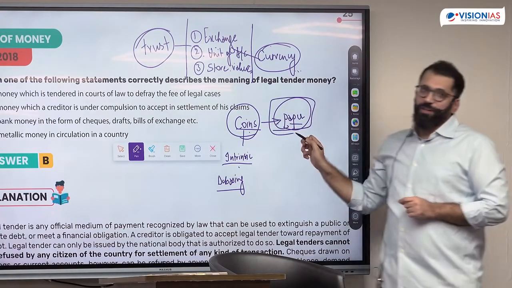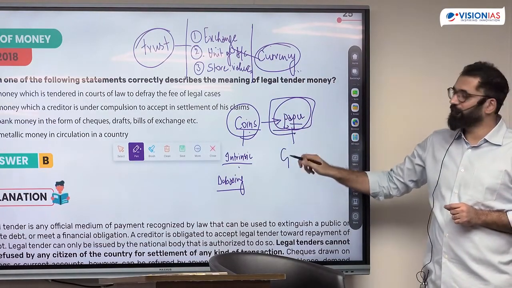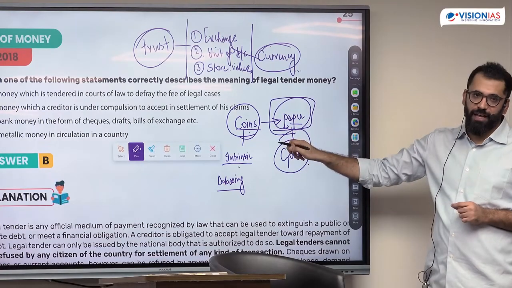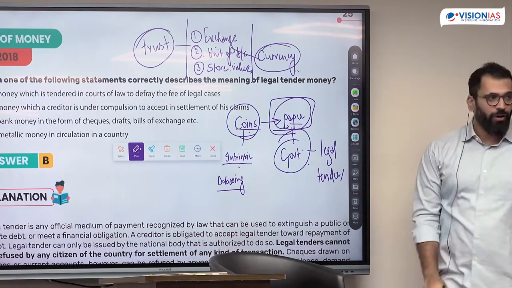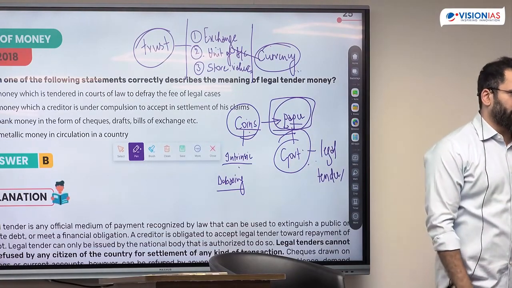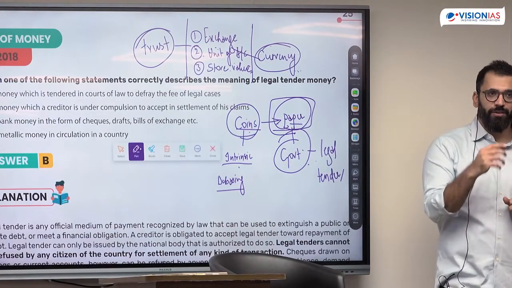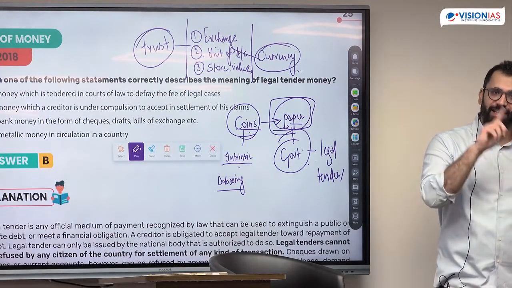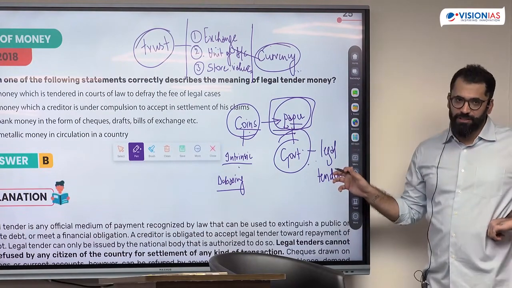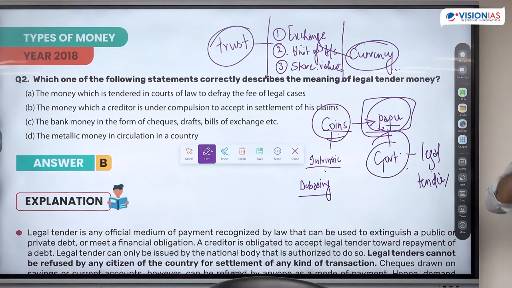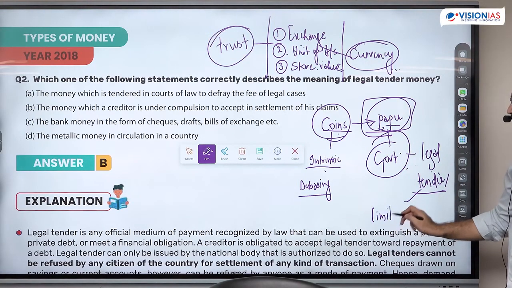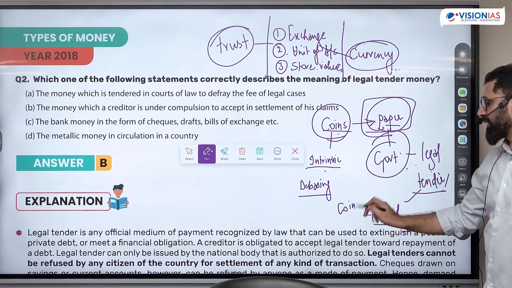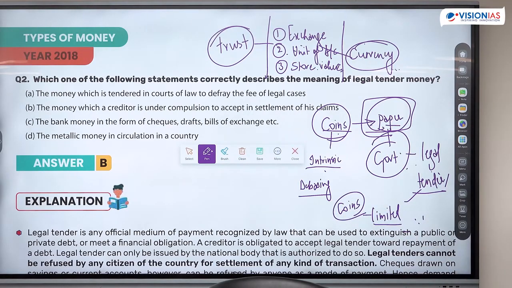Who creates the trust in paper? It is the government. And this concept is called legal tender. By law, you have to accept this form of payment. So whenever you make an exchange or you have an obligation on someone, you can settle that obligation through this form of currency. The government has said you have to accept that note. Legal tender acceptance could be limited. For example, it's not necessary that you accept all of your payment in coins. Coins, you can pay a maximum of 1000 rupees.